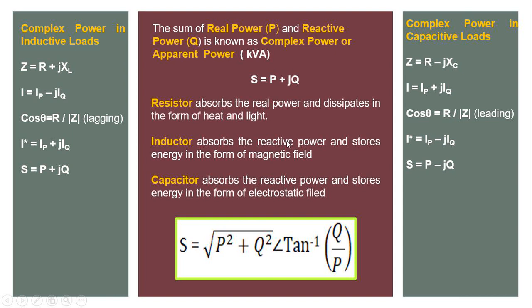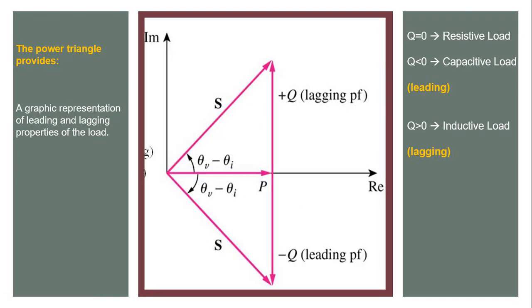So here we conclude that a resistor absorbs real power and dissipates it in the form of heat and light, whereas an inductor absorbs reactive power and stores energy in the form of a magnetic field. A capacitor also absorbs reactive power and stores energy in the form of an electrostatic field. Now this is the power triangle representation, basically a representation of leading and lagging properties of the load.